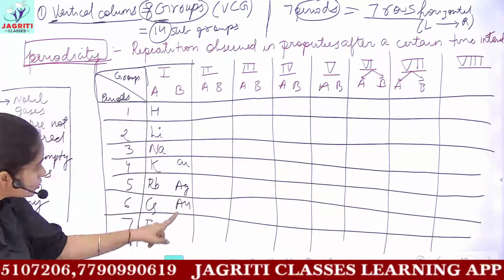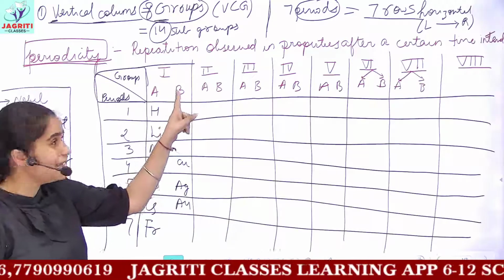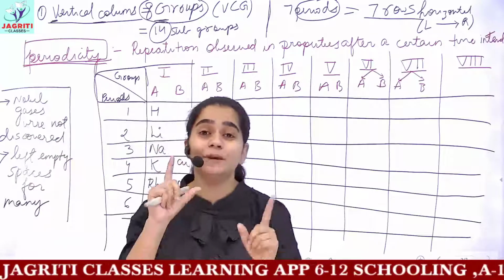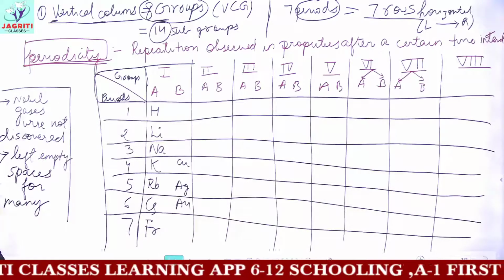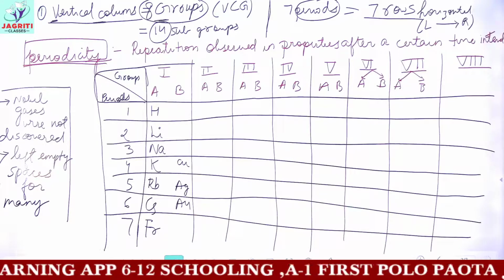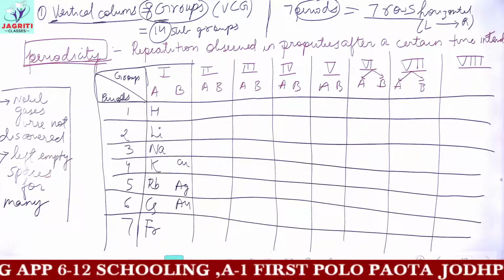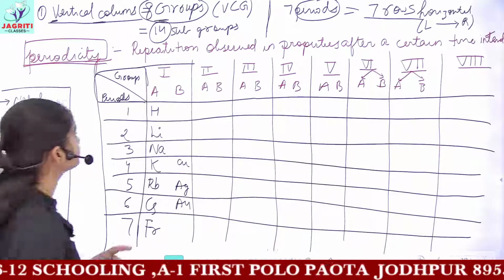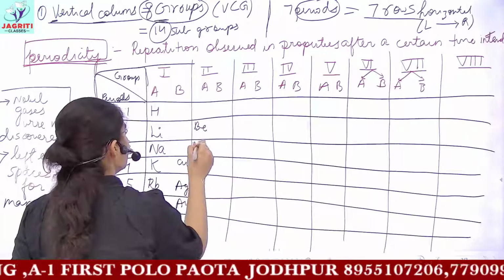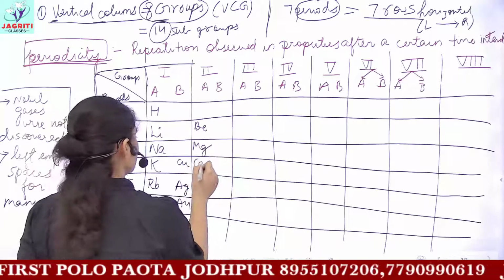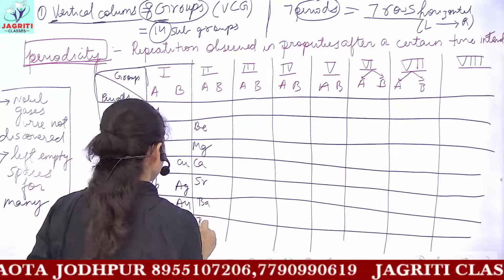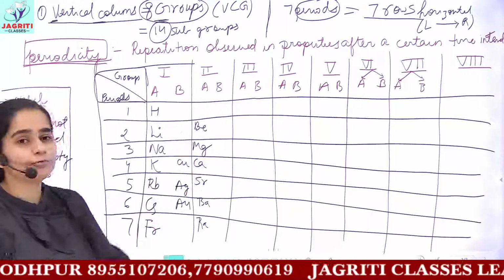These elements, copper, silver, gold, belong to subgroup B, and these all elements belong to subgroup 1, subgroup A. Then the next you can see in your books, starting in group 2, you have beryllium, magnesium, calcium, strontium, barium and radon. Okay, so likewise we can form our table.